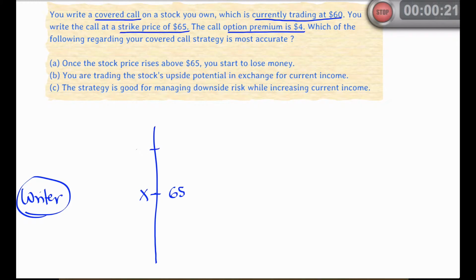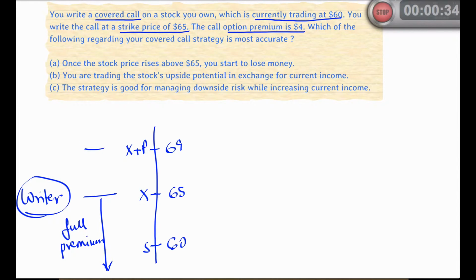So let's draw a quick diagram. Here's the strike price plus option premium. And then from your perspective, you're looking at the market price. Now you're betting that the stock's price will not rise above $65. And if you're right, you will gain the $4 option premium and lose nothing.